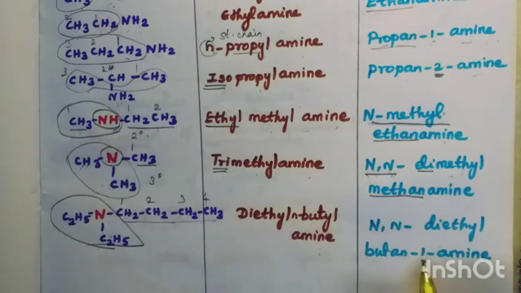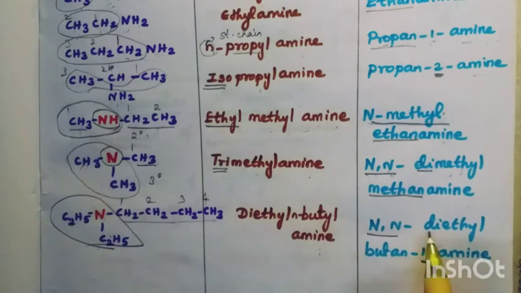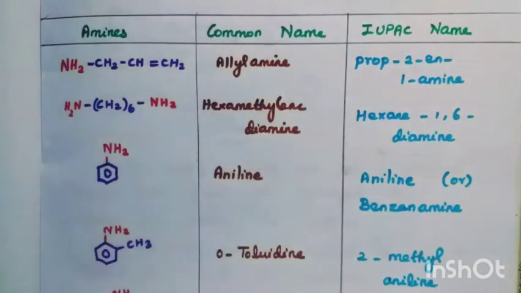Which position is the amine? 1. So 1-amine. Why N comma N? Two alkyl groups attached to nitrogen. What are they? Ethyl. So diethyl. Butane. 4 carbon atoms there. First carbon we have an NH2 group. So it is 1-amine.